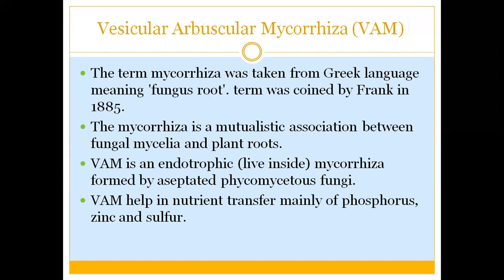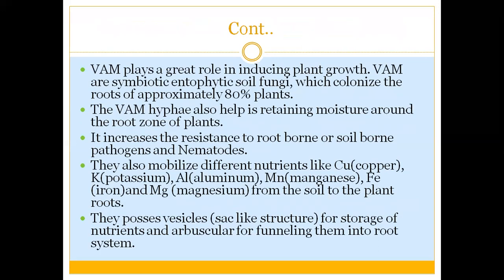Mycorrhiza is a mutualistic association between fungal mycelia and plant roots. VAM is an endotrophic mycorrhiza, meaning it lives inside, where the fungal hypha penetrates the root hairs and forms different kinds of structures for nutrient exchange between the plant and the fungi. VAM is involved in the transfer of nutrients such as phosphorus, zinc, and sulfur. So VAM plays a great role in inducing plant growth.